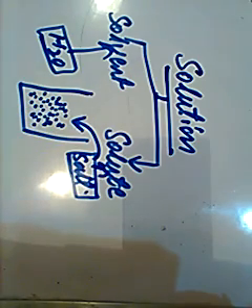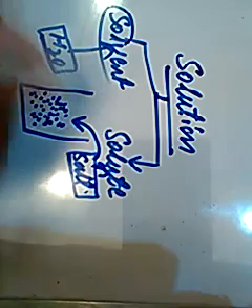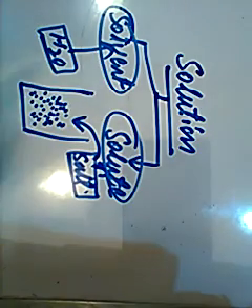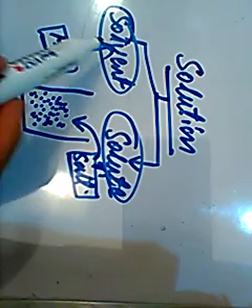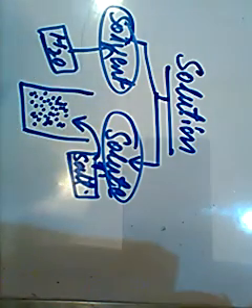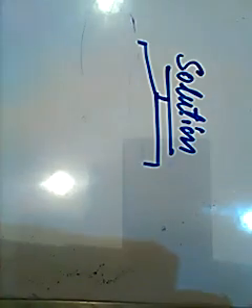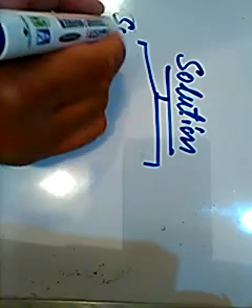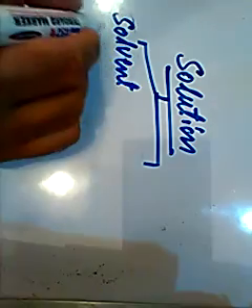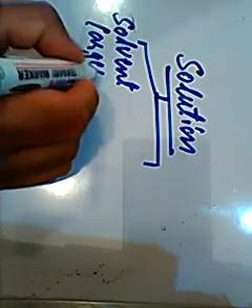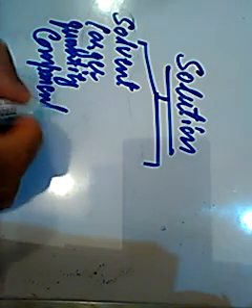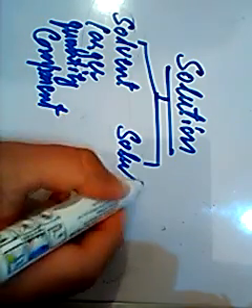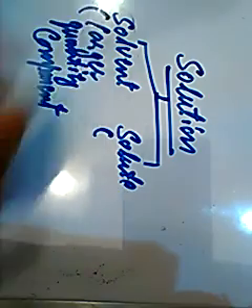So every solution has two components: one is the solvent, another is the solute. The solvent is the medium or the component which is present in the larger quantity, and the solute is the component which is present in the smaller quantity.